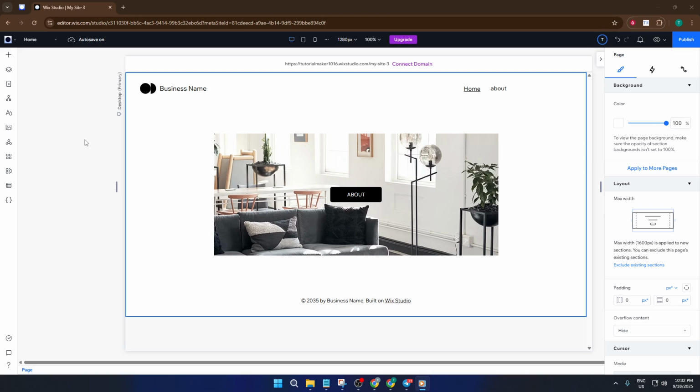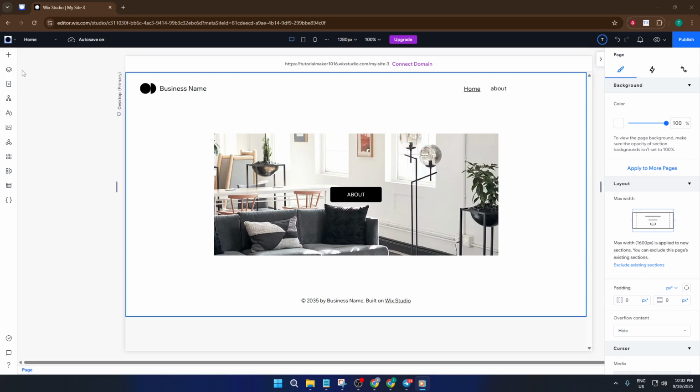Let's jump right in. So first, if you're used to the older versions of Wix Studio, you probably remember there used to be a handy hide button right next to any page you wanted to hide. But since the newer updates, that option is no longer there. Don't let that throw you off. There's still a straightforward way to accomplish the same thing.